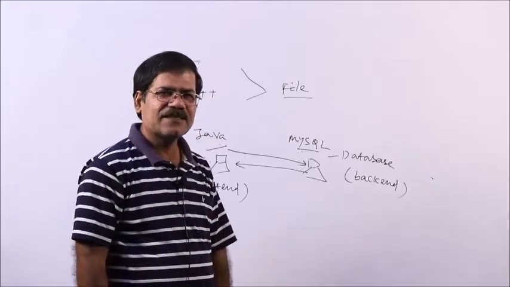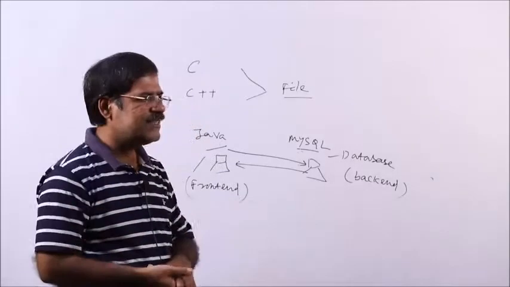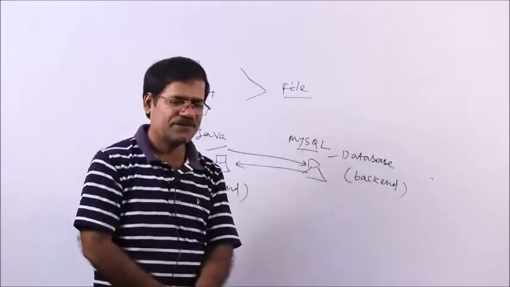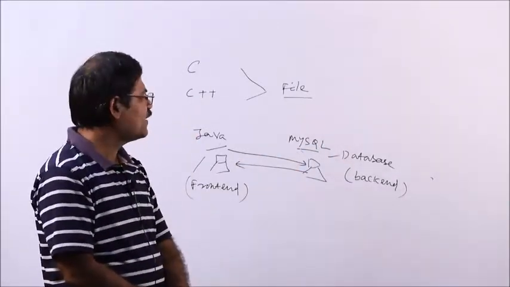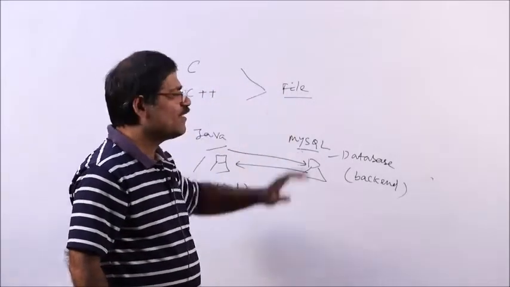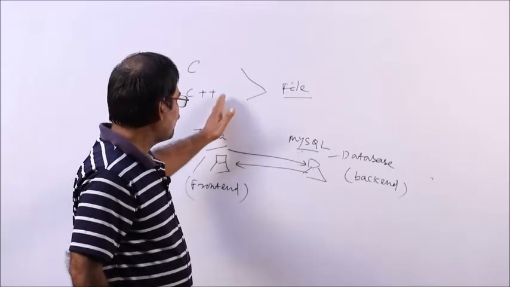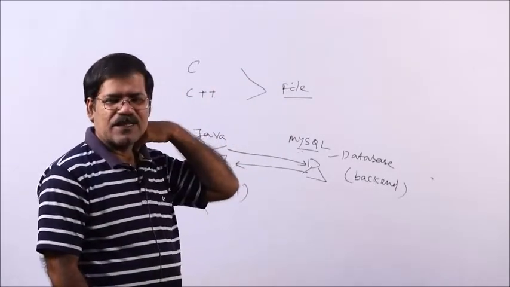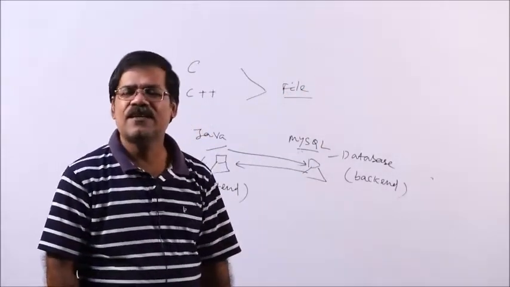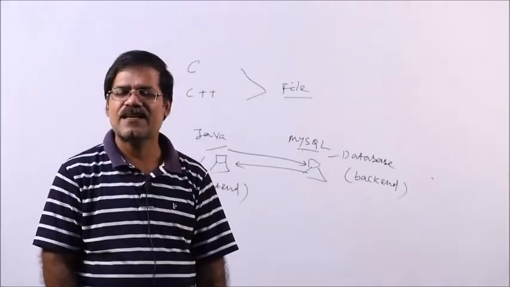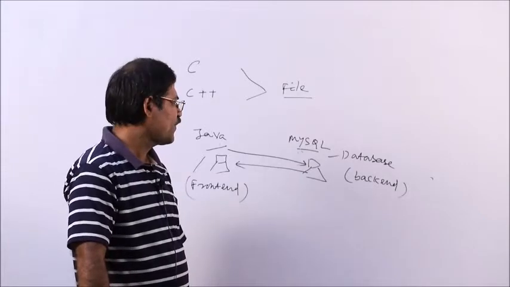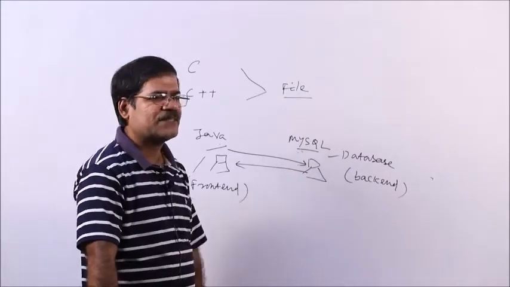So, nowadays, what is the distinction? If you store the data in a file and store the data in a database, which is better? In C and C++, the concept is the file concept. There is no concept of a database in C and C++. You cannot store the data in a database, you store the data in a file format. Create a file, read the data, store the data, write the data, perform all the operations, then close the file. But here there is a database concept.